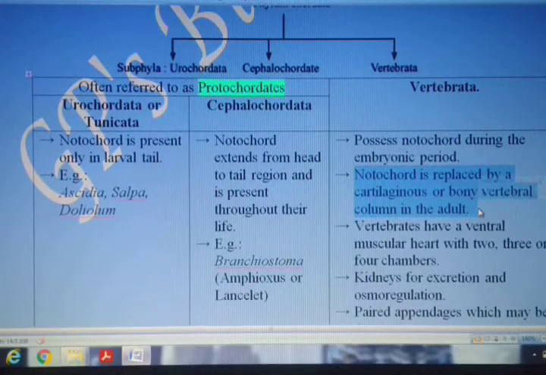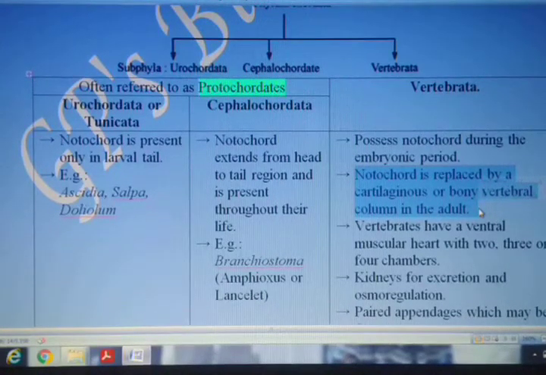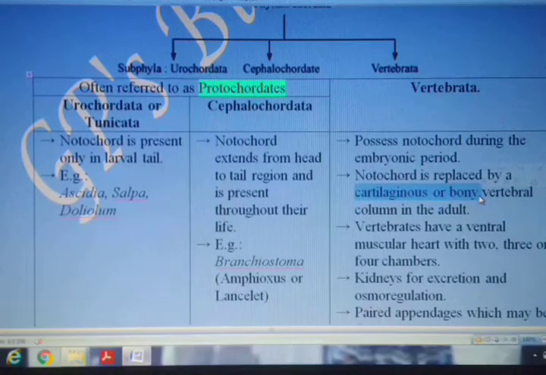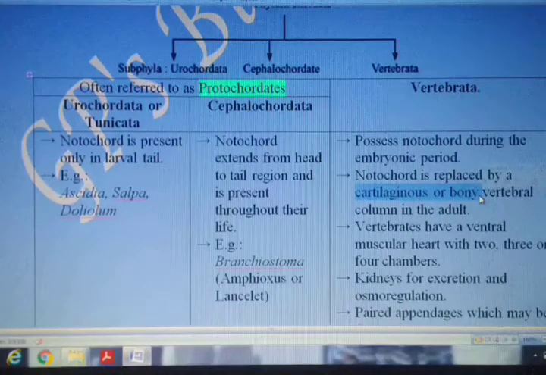So here, the presence of notochord in the members of Vertebrata is there during the embryonic stage. Later on, what happens? This is replaced by a backbone which is made up of either cartilage or bone. Now the vertebrates over here have a ventral muscular heart with 2, 3 or 4 chambers.